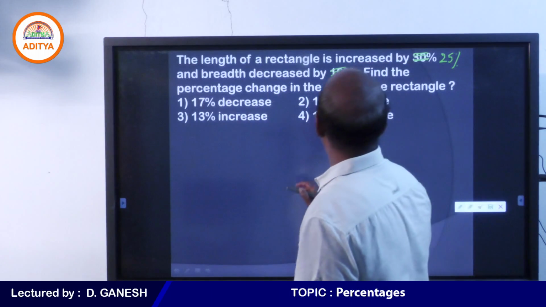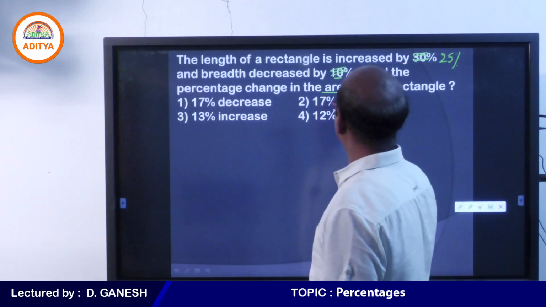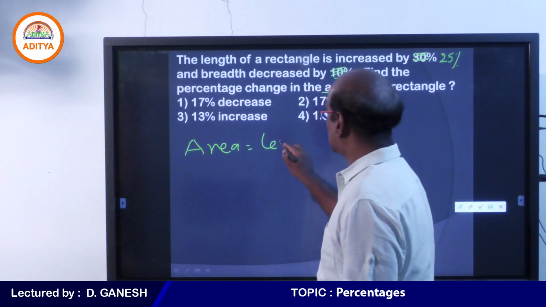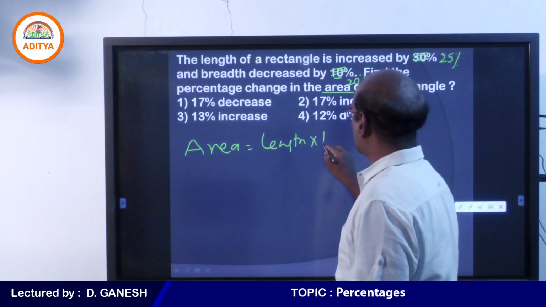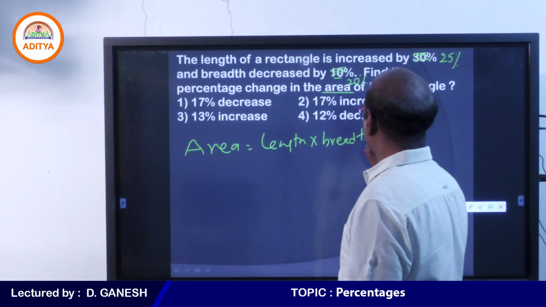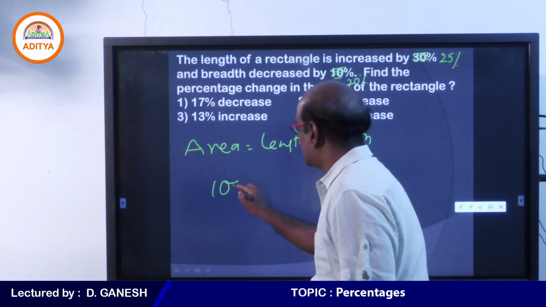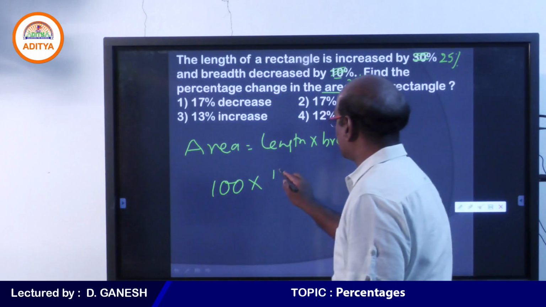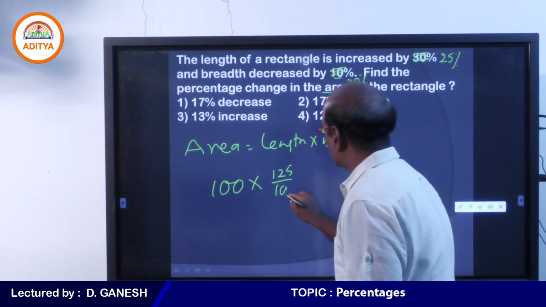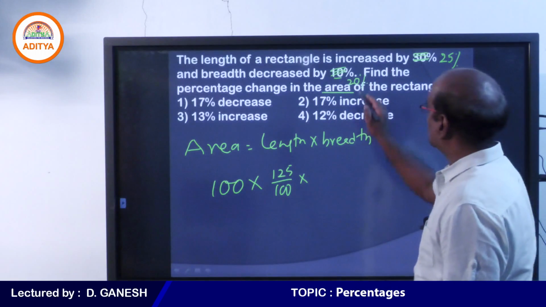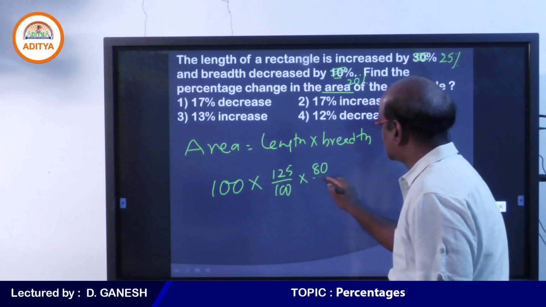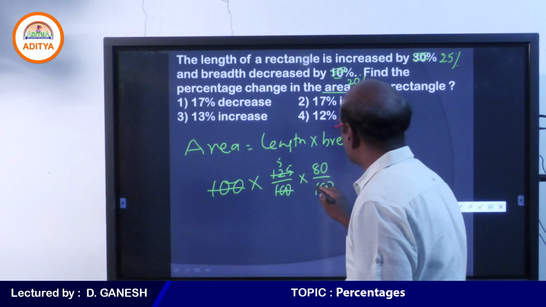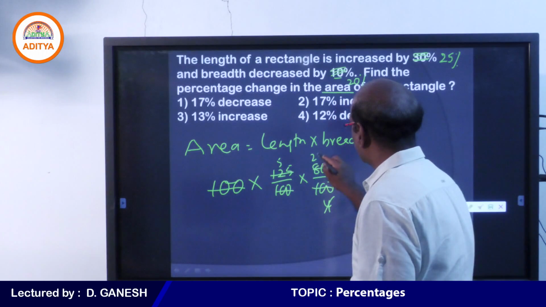So my dear students, now we are about to discuss the change in area. As far as rectangle area is concerned, area depends on length as well as breadth. So length into breadth is nothing but area. So we start taking area as 100. Length increases by 25%, so 125 by 100, you know why 125 by 100? Breadth decreases by 20%, therefore 80 by 100. Now we do the necessary cancellations, 25 5 times, 25 4 times, so this again 20 times.